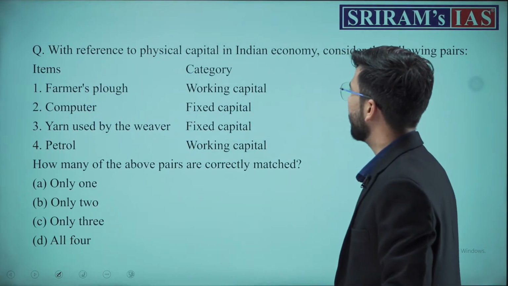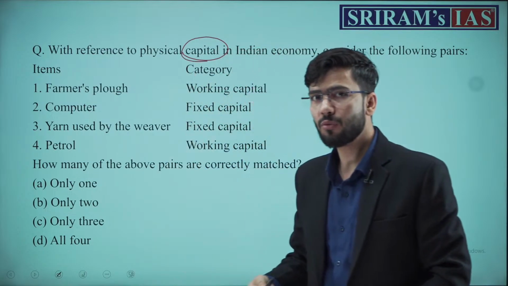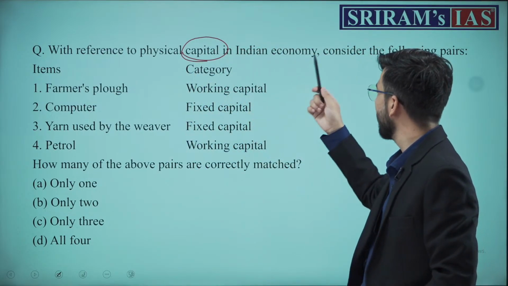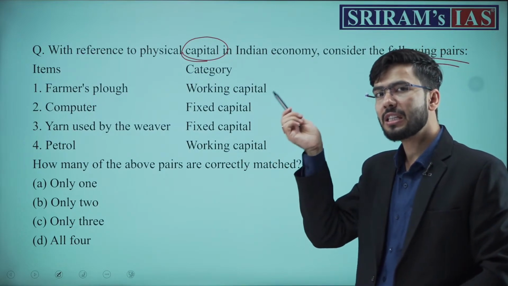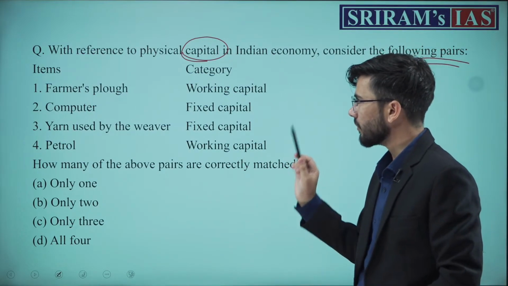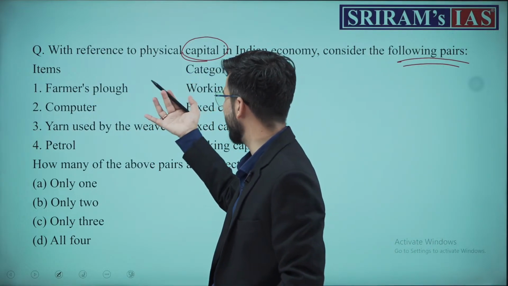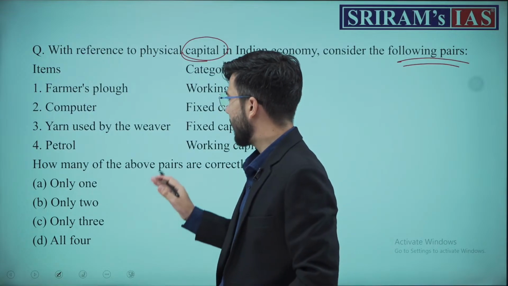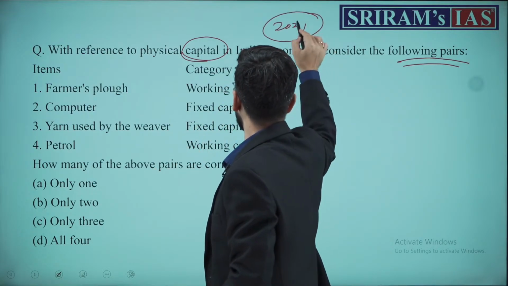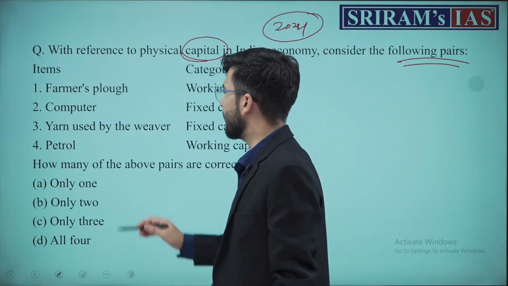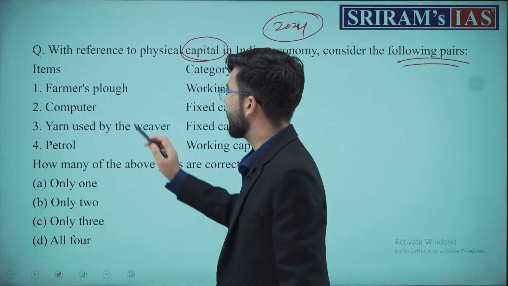Next, we have a question with reference to physical capital. Understand once more, UPSC asked a question from capital in Indian economy. Consider the following pairs. A similar type of question was asked in 2023 also. This is the 2023 paper, or 2024, I don't remember. I guess it is a 2024 question. Okay. Now understand. With reference to physical capital in Indian economy, consider the following statements.